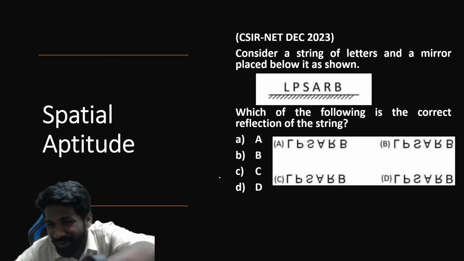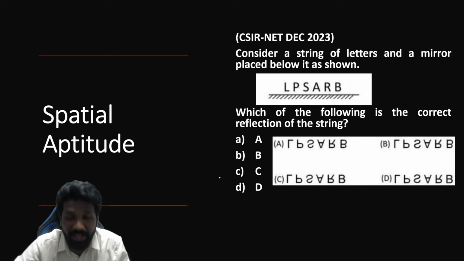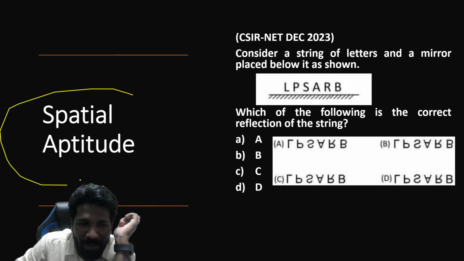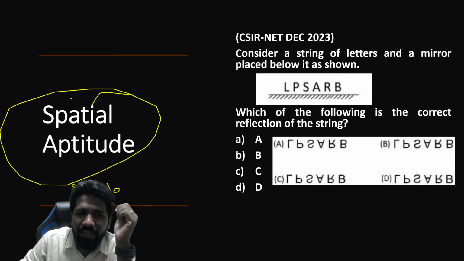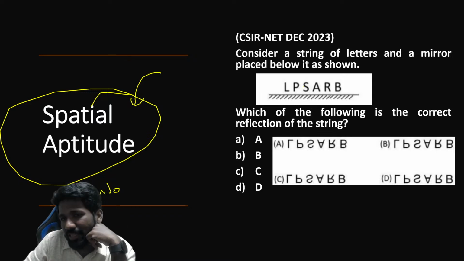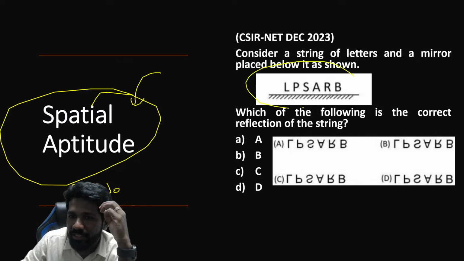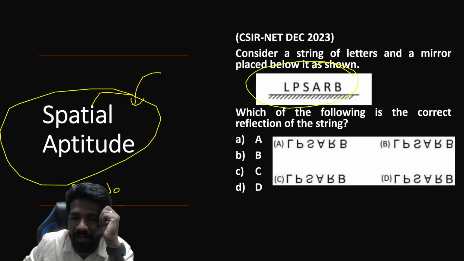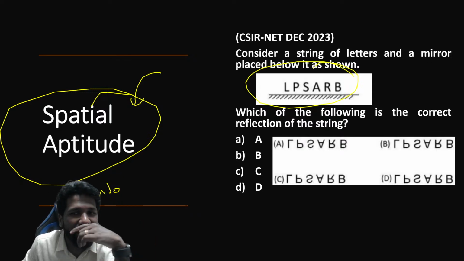Okay, coming back, I don't have to rant today because the exam is very near. So thank you, Rajan. Thank you for the good words. So this is actually spatial aptitude or symbol sequence. Earlier, GATE exam में ये type के questions ज़्यादा आते थे, but in the last 1 or 2 years, NET exam में भी ऐसे questions repeat हो रहे हैं. So this is a new trend. Yeah, this is one thing I have observed.